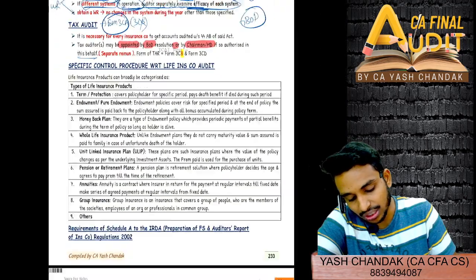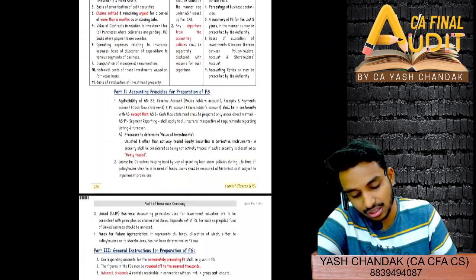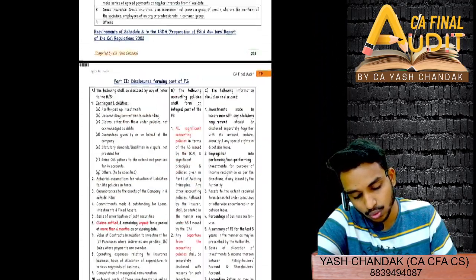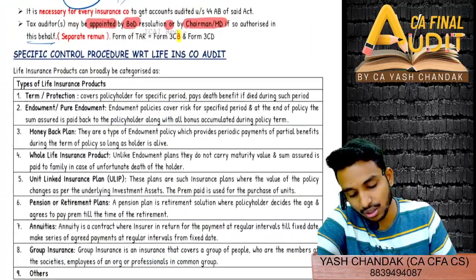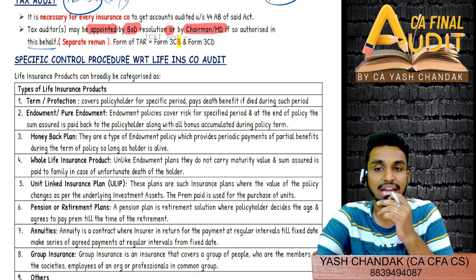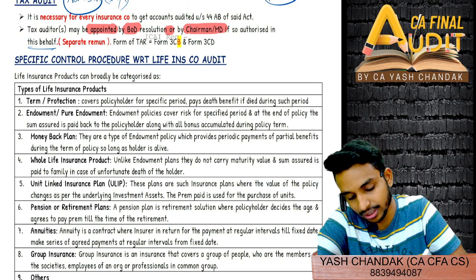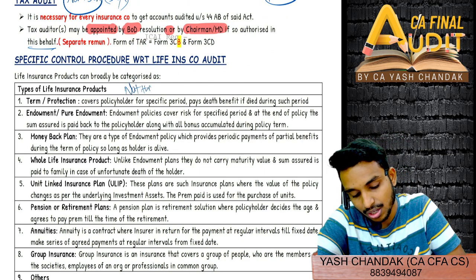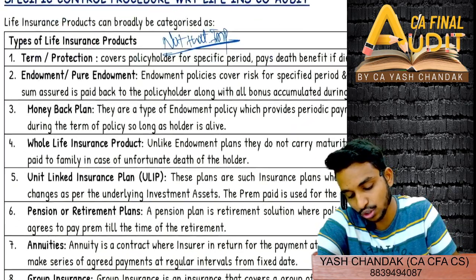Now we'll start with what? Life insurance contracts, LIC. We'll start with LIC now, and one by one we will go through each and every topic. So first topic is the type of life insurance product, not that important for exam. However, let's just understand what are the types of LIC products, life insurance products.